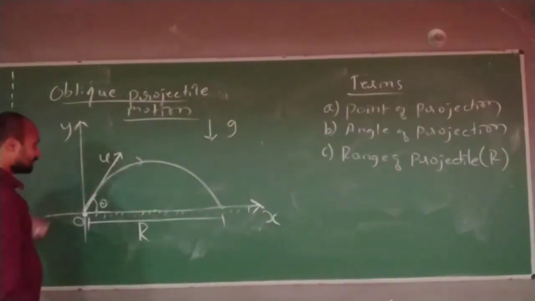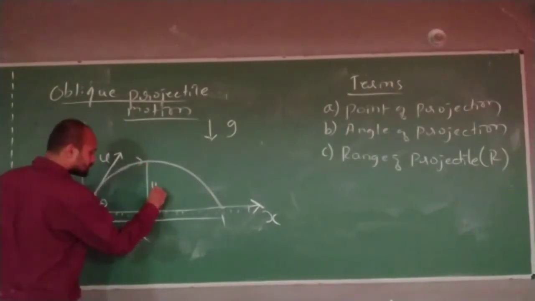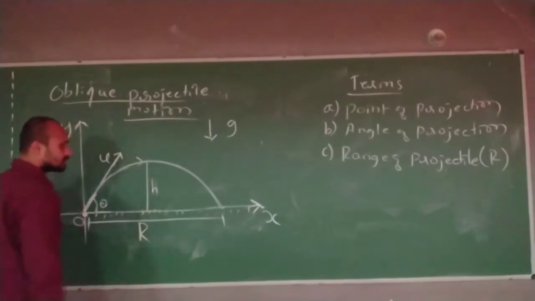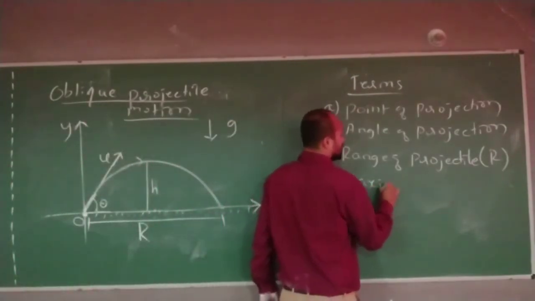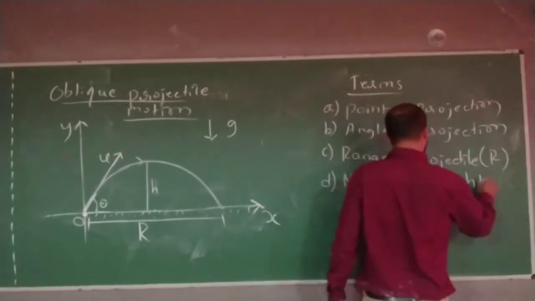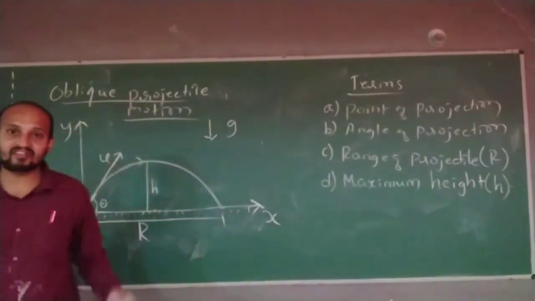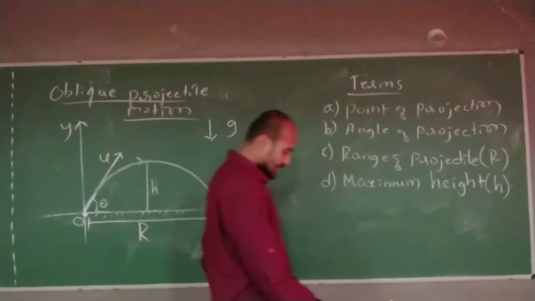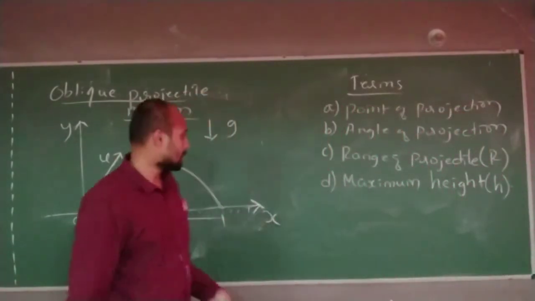Then this is H. What is H? H is nothing but the maximum height of the projectile.